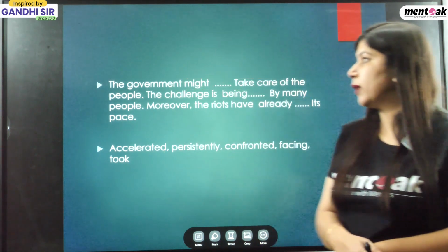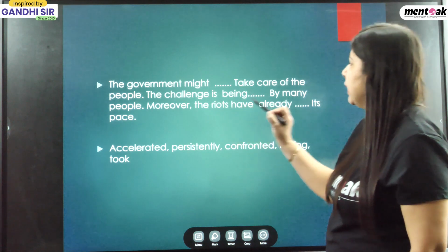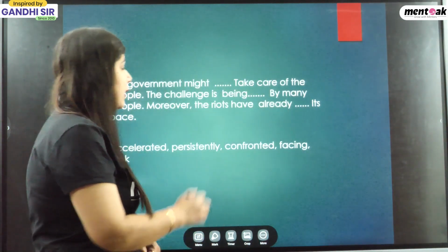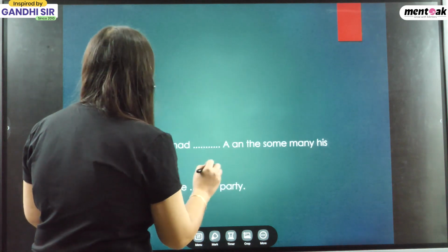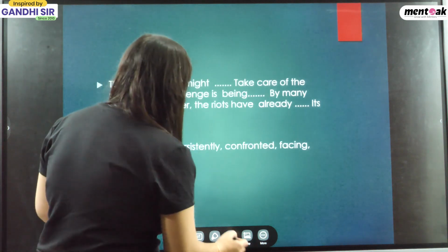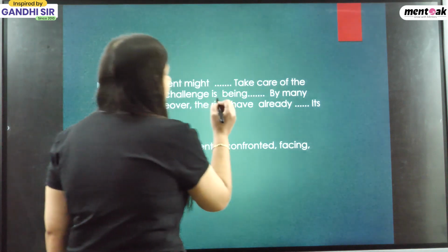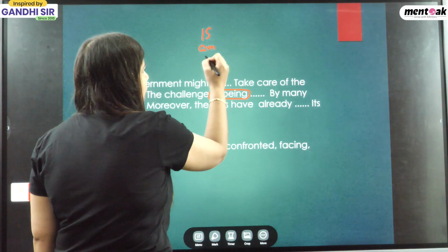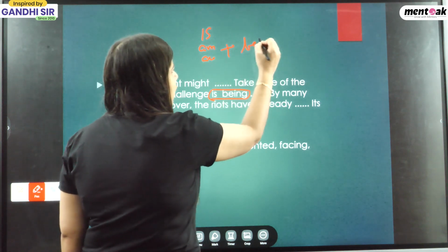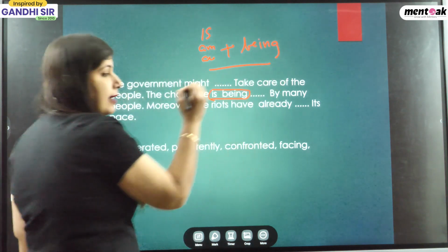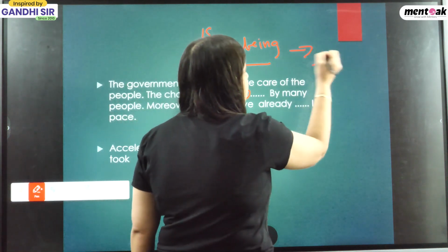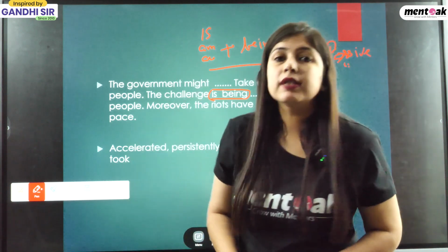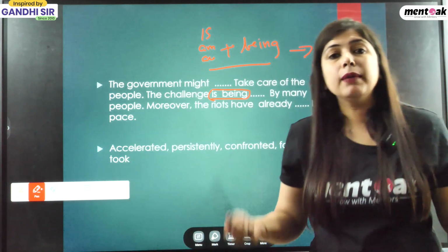Okay. Now come to the second one. The challenge is being dashed by many people. Now, what is the word that comes over here? That is being. Now, what is meant by is being? So, student, when you see these words together, is, am, are plus being, that gives us the sense of the passive sentence. So see, I am completing my work.